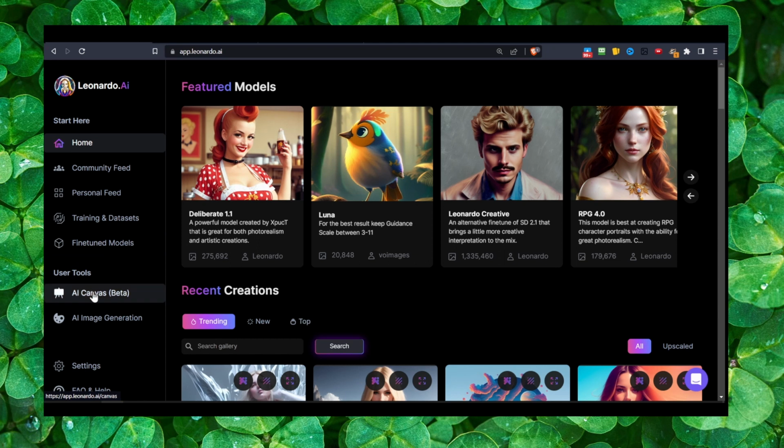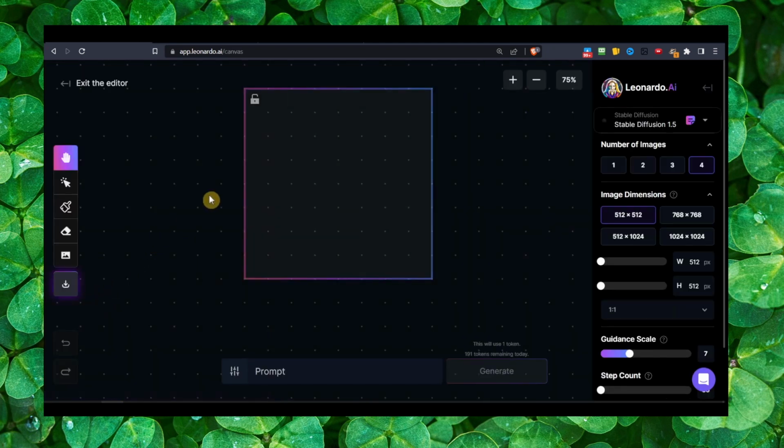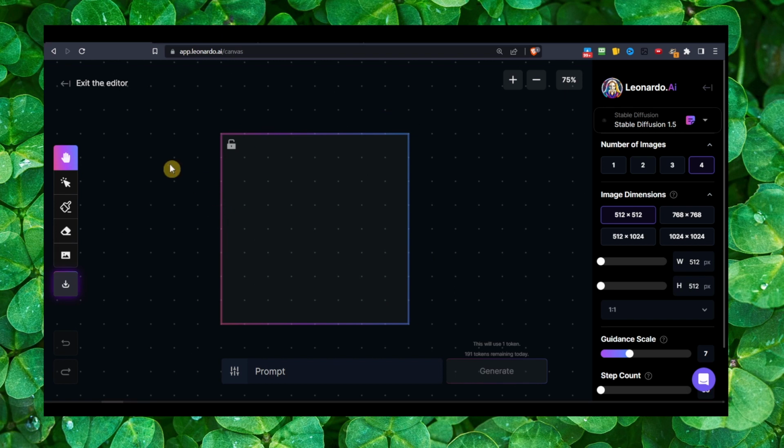And you also have AI Canvas. This is pretty useful.